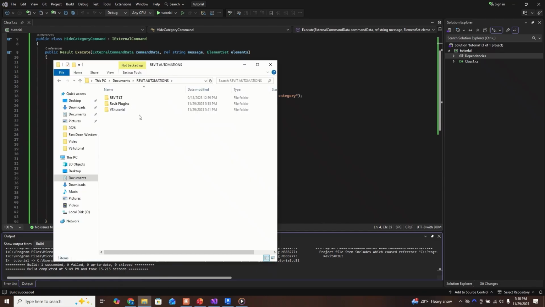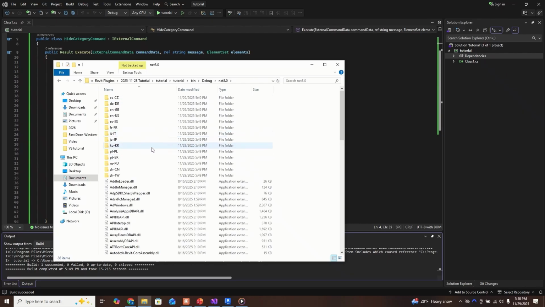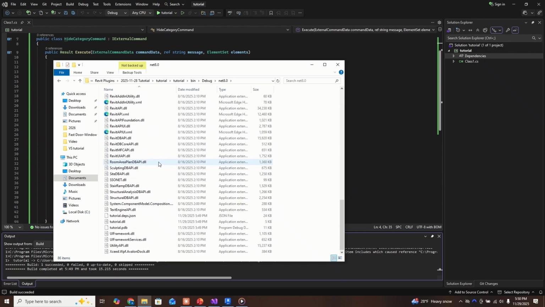And before we do that, we're going to need to do some other setup. By the way, if any of this setup stuff seems complicated, just practice a few times and it'll become super easy, second nature before you know it. So we put the folder here, and when we do build, like I just showed you, it's going to put the DLL file over here somewhere, and it's this.